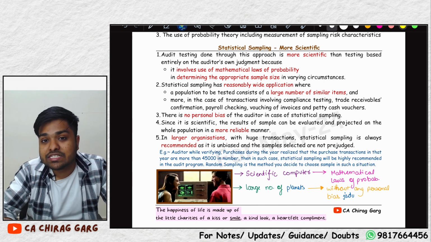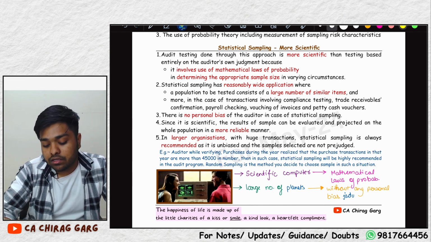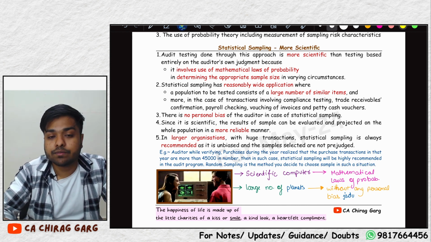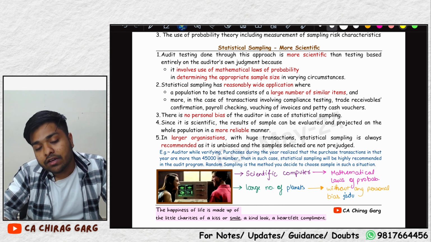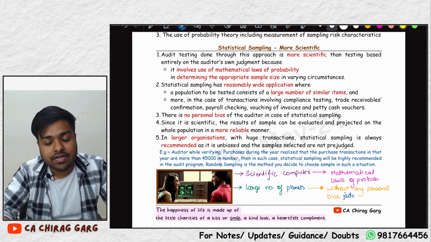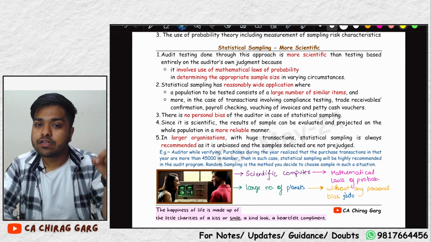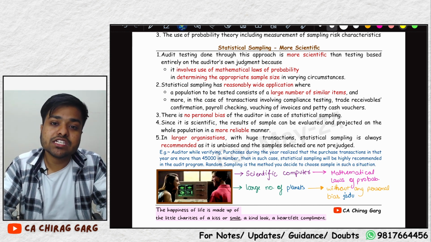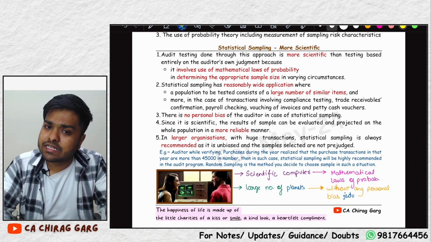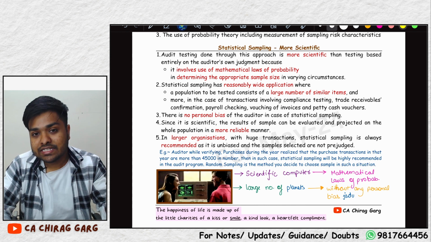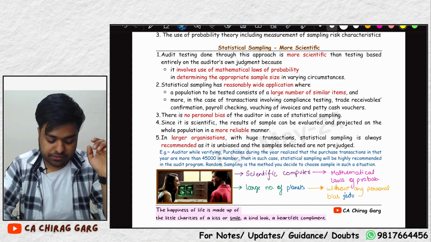It wants to increase the sales, so it records the invoice, records the sales, even though the goods are not dispatched or delivered from the company's warehouse. That's why an auditor checks a large number of transactions towards the end of the period. This is non-statistical sampling. Based on his judgment, based on his experience, he draws a sample which he considers to be representative of the population.